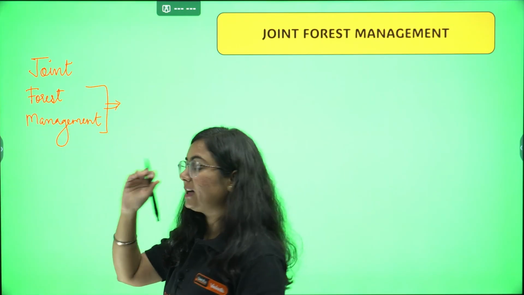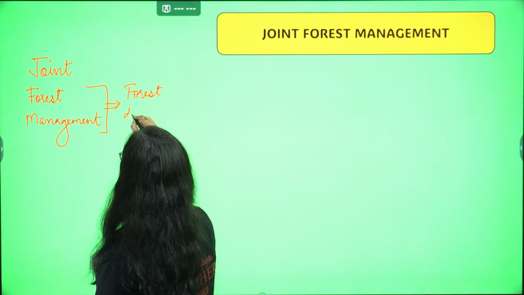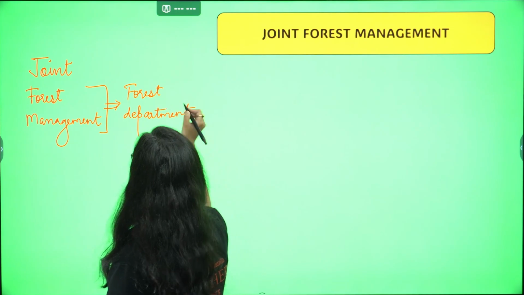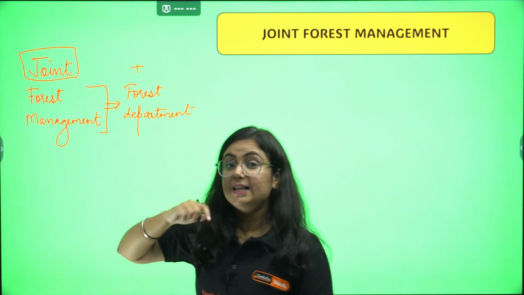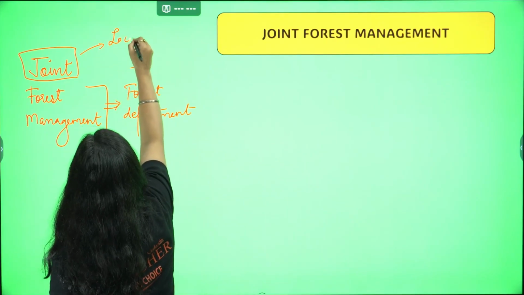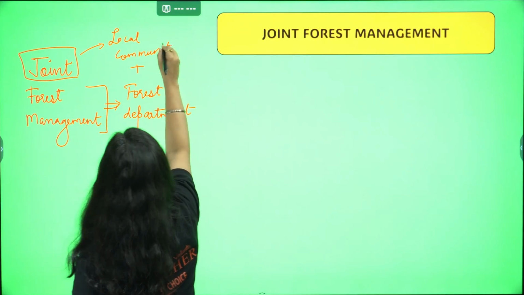I told you at the start of the lecture that it is the forest department. In this management, someone is joining them, and that someone is the local community.